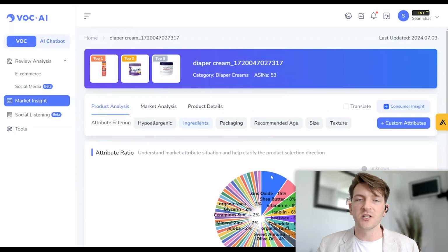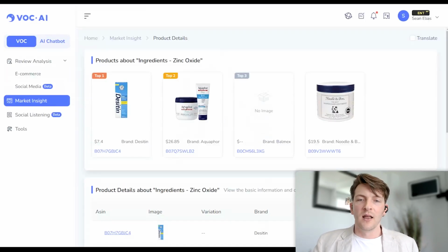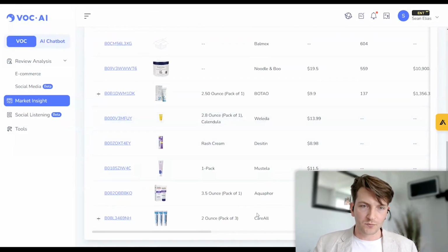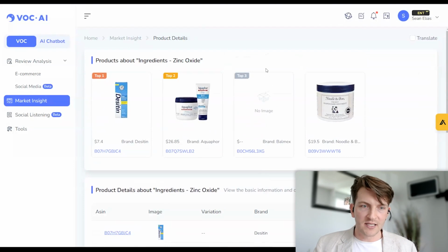And then when you click on this, you can see which listings sellers are selling on Amazon that have this attribute inside their backend. So that's the review analysis. That's some information on the market insights.